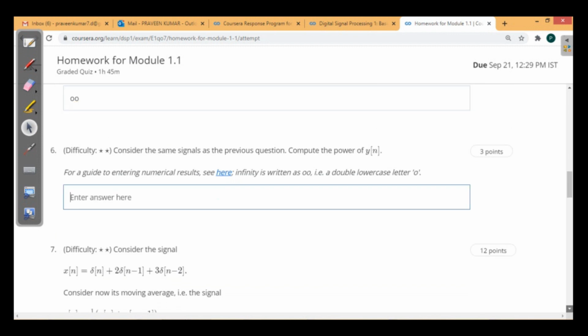Now the next one: for the same signal y of n, we are going to compute the power. Okay, let's see the power of the signal.